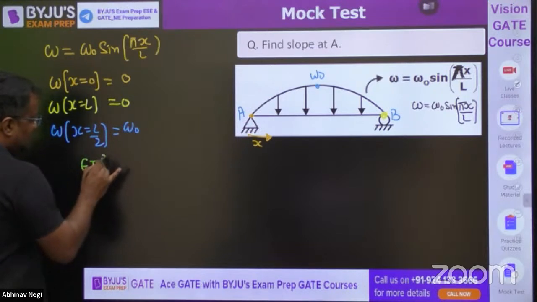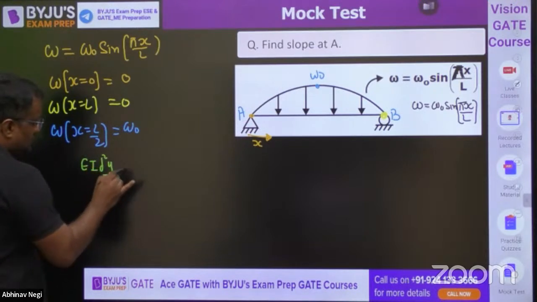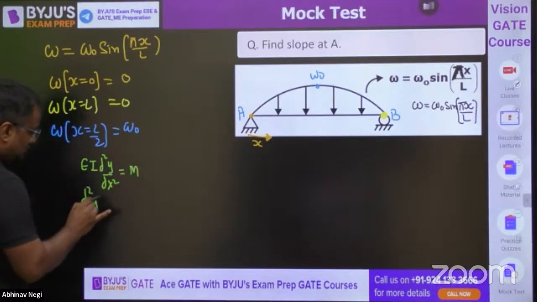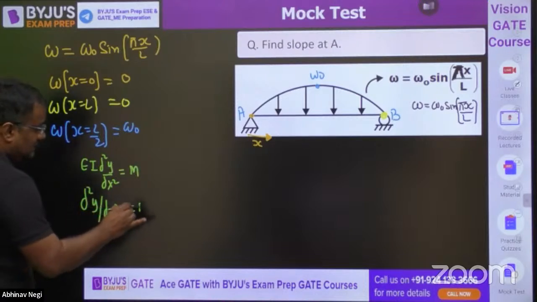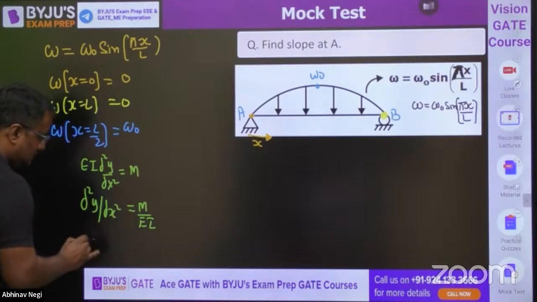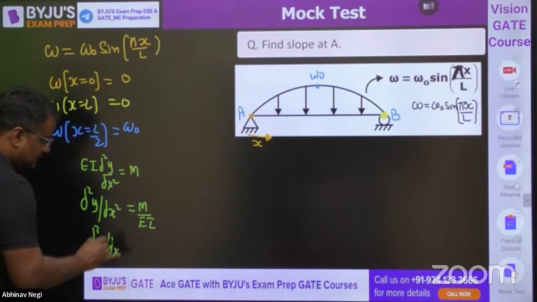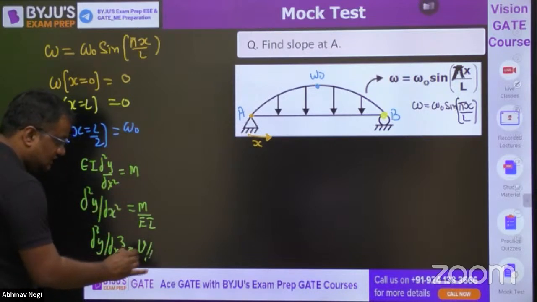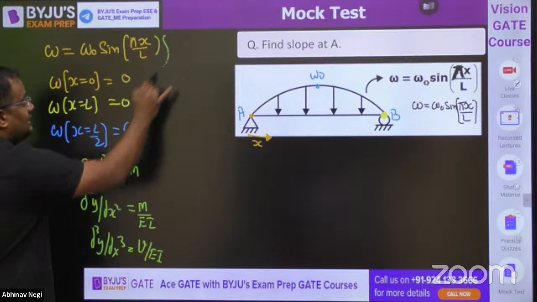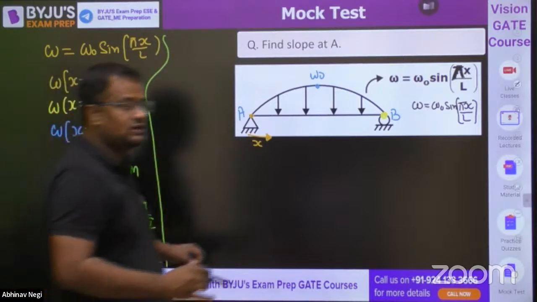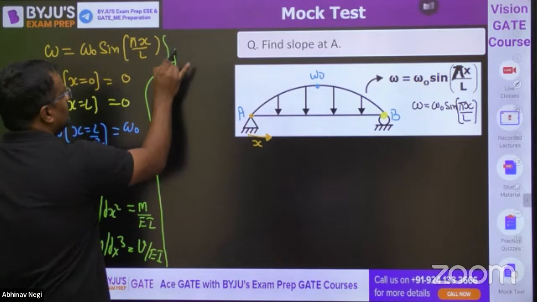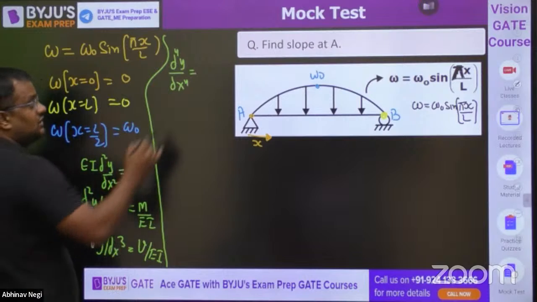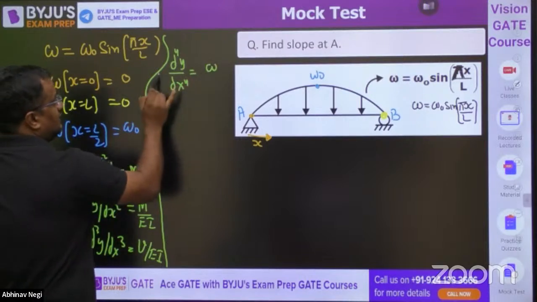See, EI d2y by dx2 is equal to M, or I can say d2y by dx2 is equal to M by EI. Differentiate it one more time: d3y by dx3 is equal to the differentiation of M, which is shear force. Shear force I am representing with V, so V by EI. Differentiate it one more time and you will get d4y by dx4 is equal to the differentiation of shear force, which is loading intensity, divided by EI.